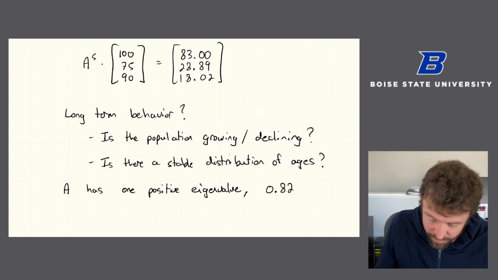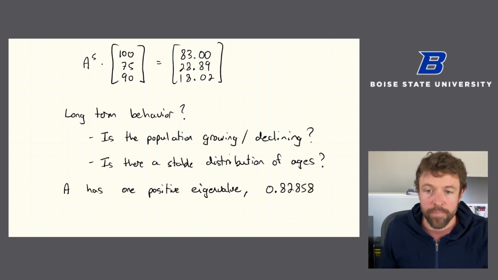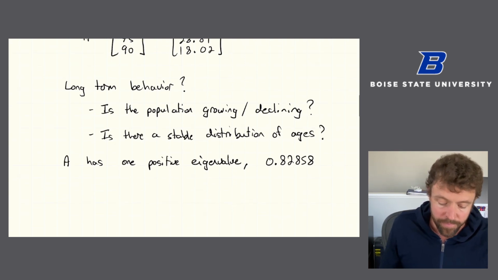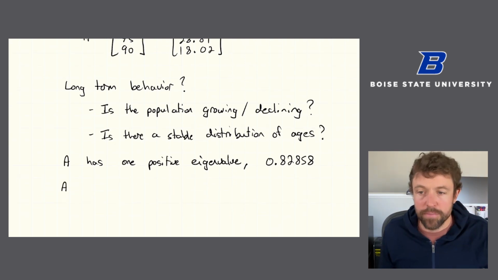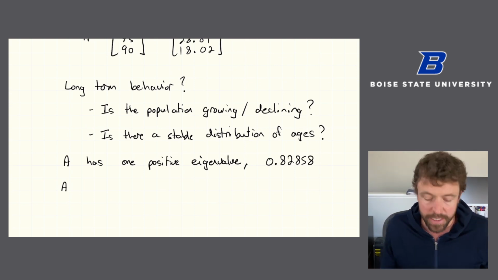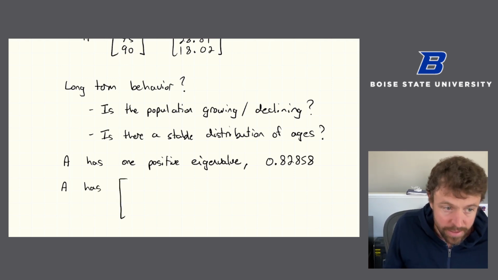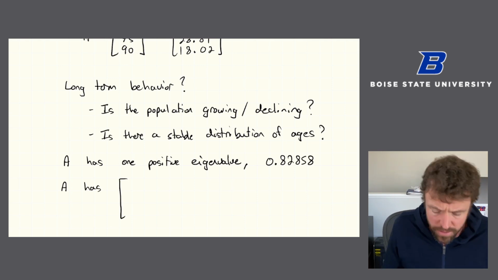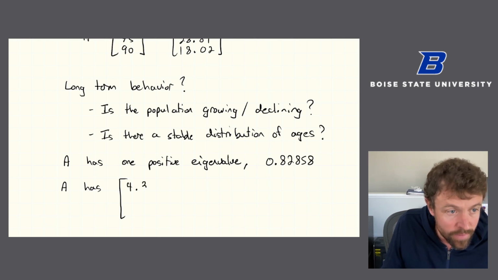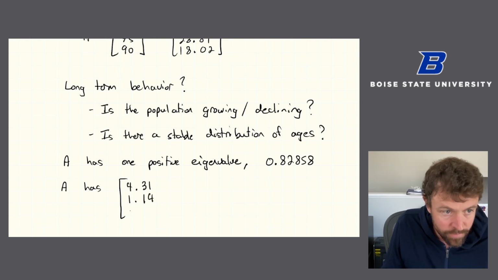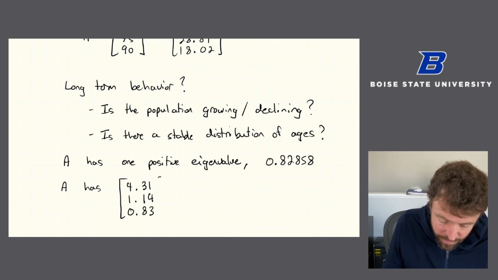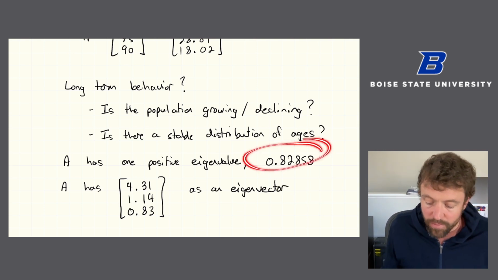0.82858. This eigenvalue has multiplicity 1, so there's a one-dimensional eigenspace. Software tells me that A has this eigenvector. Right, software usually only tells you one eigenvector, so I'll write it out like this. And this, again, is the eigenvector corresponding to the eigenvalue of 0.82858.